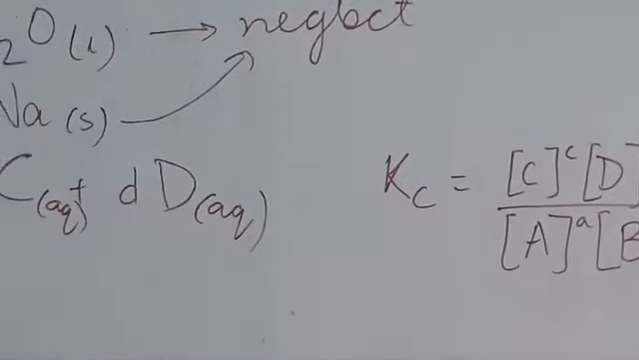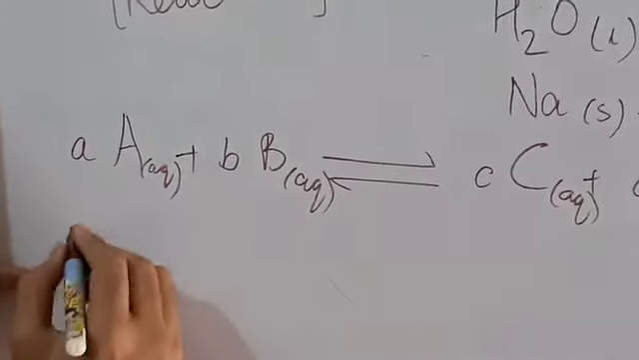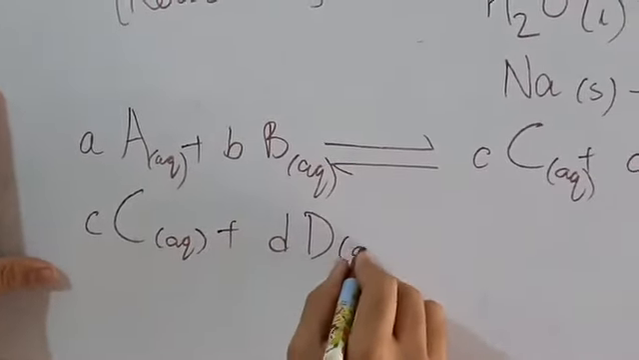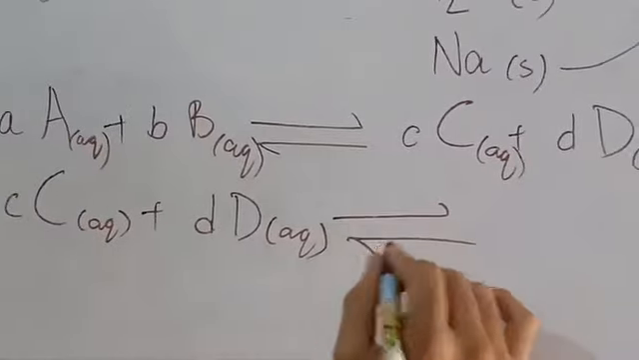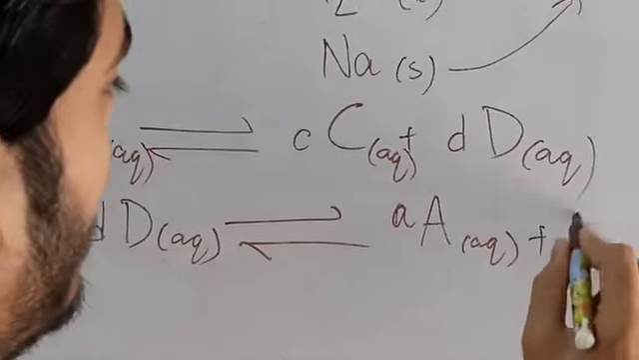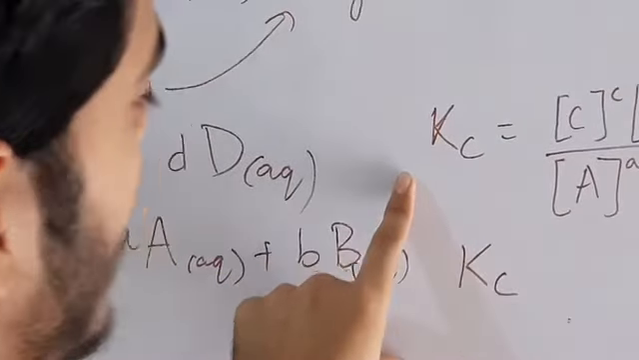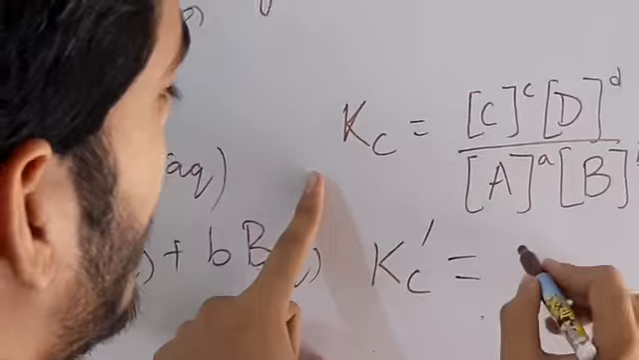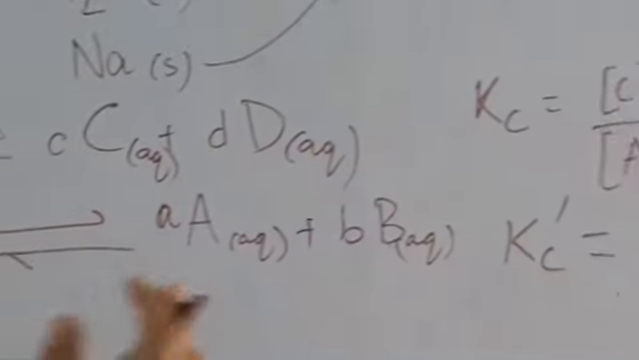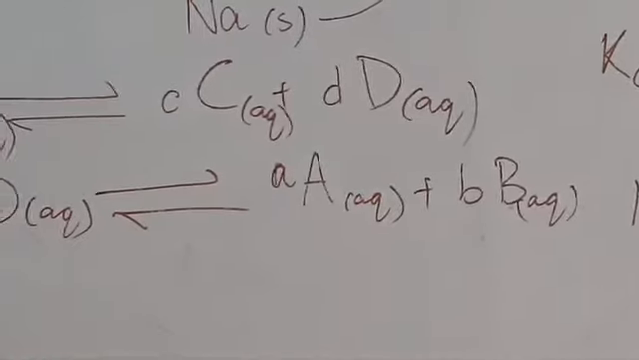But if we change the reaction and reverse it, for example, if we write the products as the reactants, these are all in aqueous form again. So Kc changes like this. For example, this is Kc and this is Kc dash. So this would be 1 upon Kc, because in this case the reactants are converted into products and the products into reactants. Moving further, if we multiply this reaction by n,